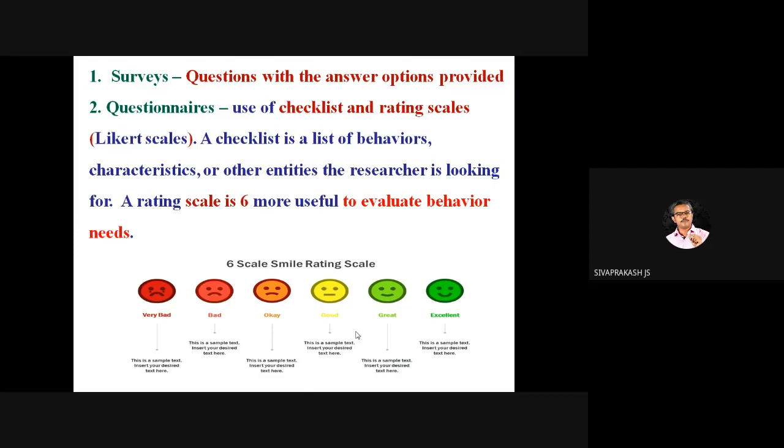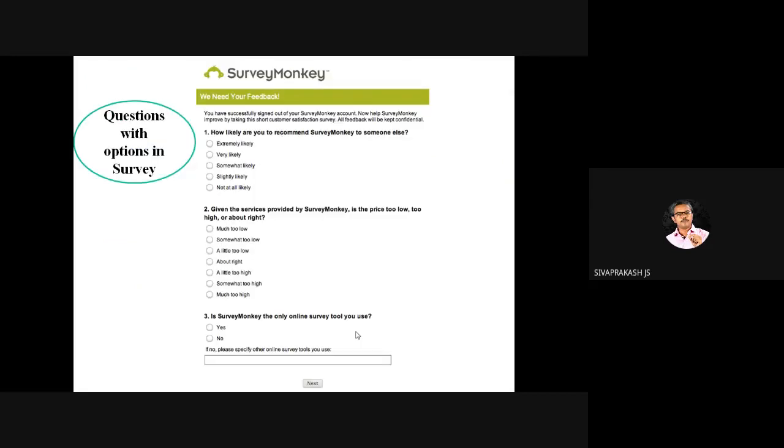A survey is questions with options, like Survey Monkey, which all of us know. A few options exist, and whoever is filling in the question cannot answer beyond these four or five options.